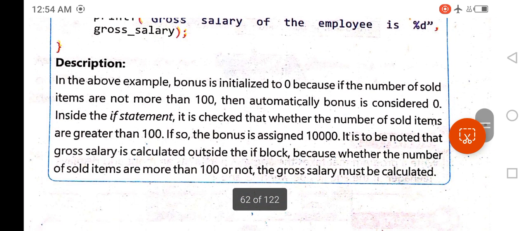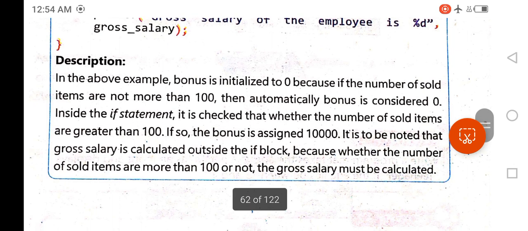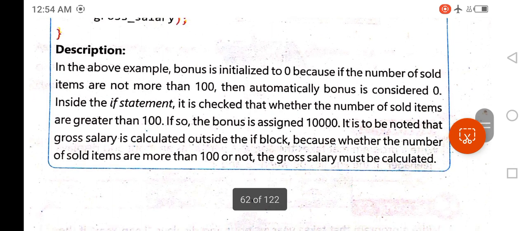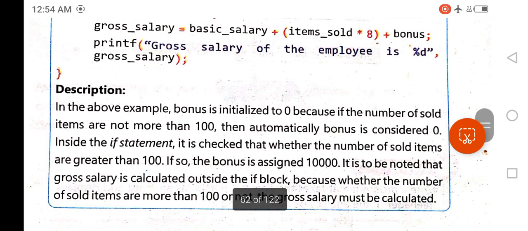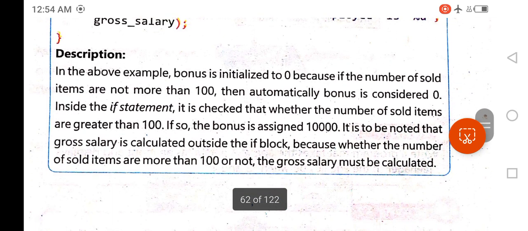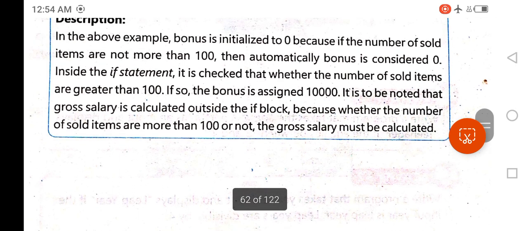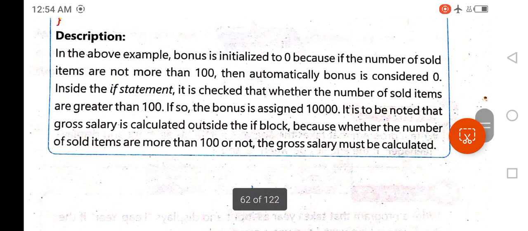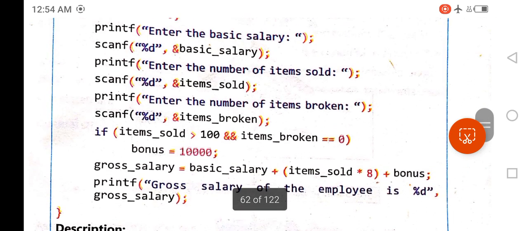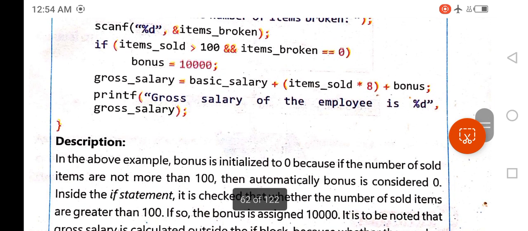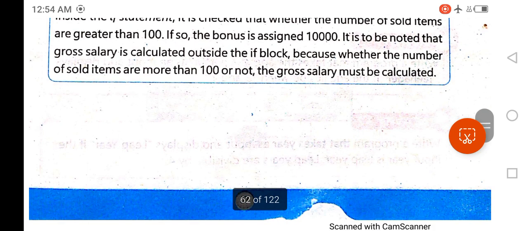The description explains this program. This is a very simple program, and I have explained every single line of this program. You can read the description for your further understanding, and I recommend you to read the description and go through each line of this program, to see what this program does. Okay, look at the next topic.